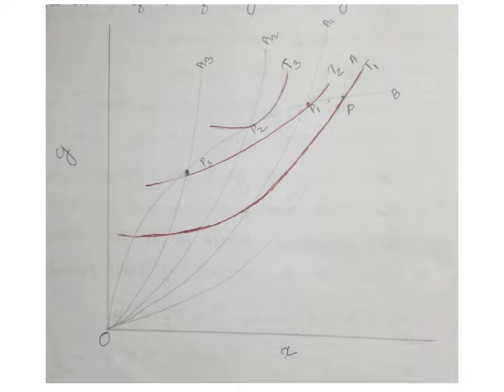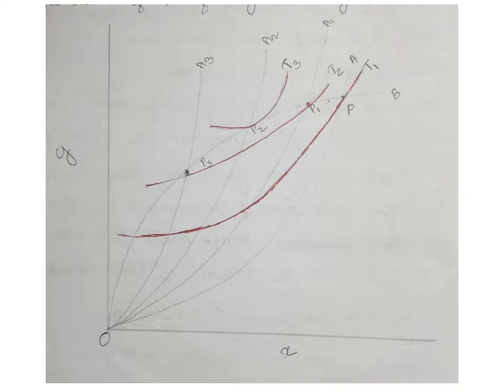This point is on the higher trade indifference curve T3. Compared to P1, there is a further improvement in terms of trade, so an increase in the nation's welfare. T3 is also a higher indifference curve than T2 and T1. So at equilibrium point P2, there is an increase in the nation's welfare.